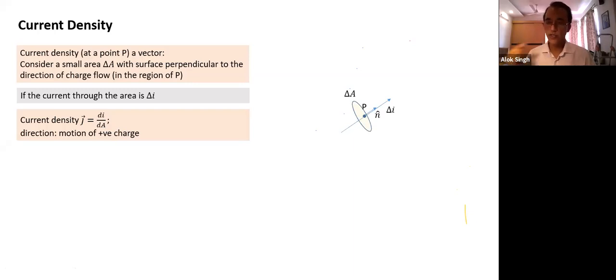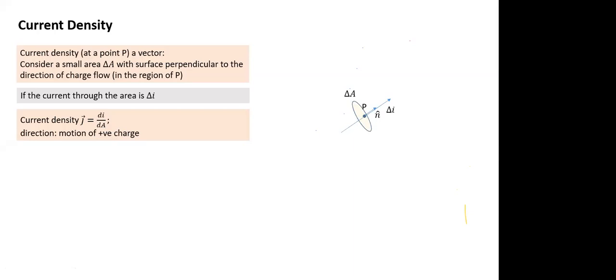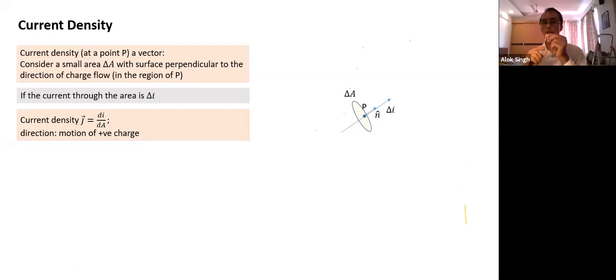So current density is current per unit area, but which area? The area must be perpendicular to the direction of current. Why is area written as delta A? If I am taking a point, I am not taking a big area. I want to find a point function.